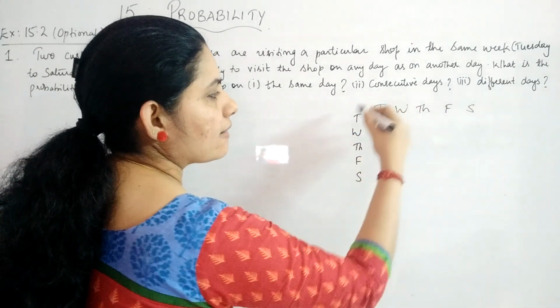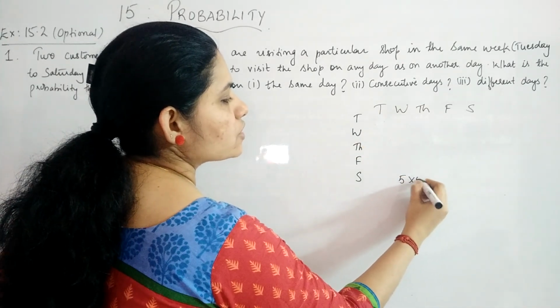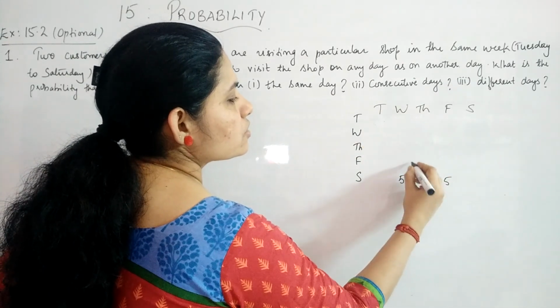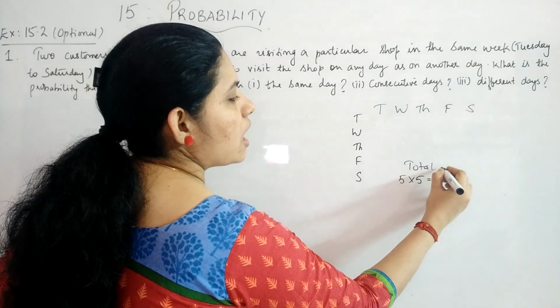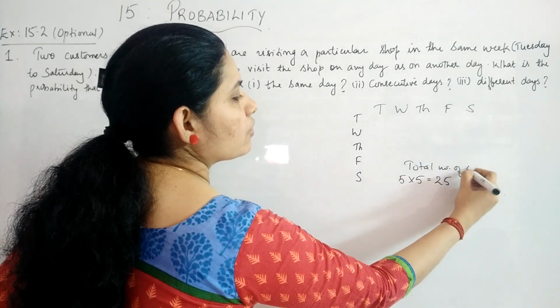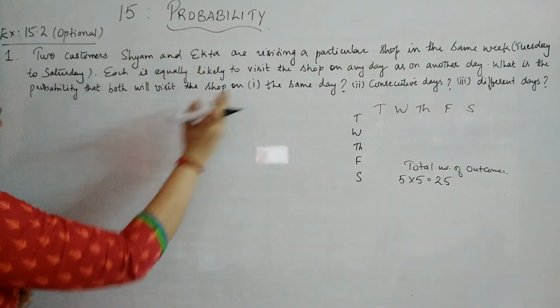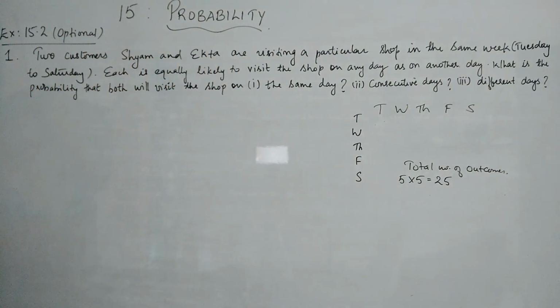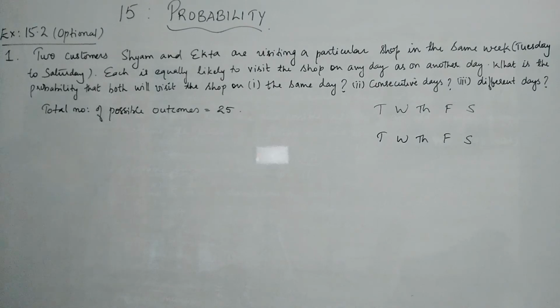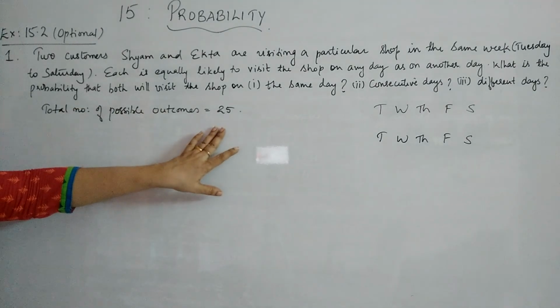Altogether it will be 5 into 5, which is 25. So the total number of outcomes will be 25. Now out of these, how many will give you the same day option, consecutive days option and different days option? That we need to find out.